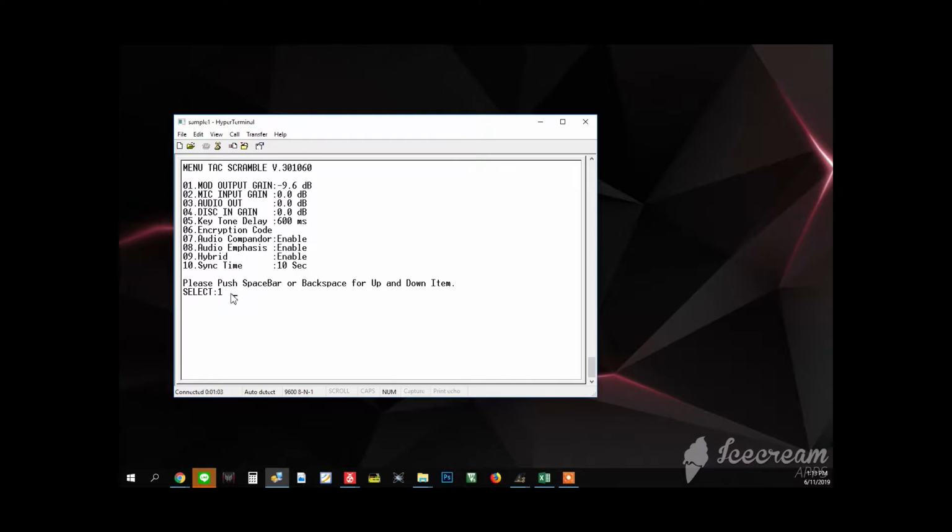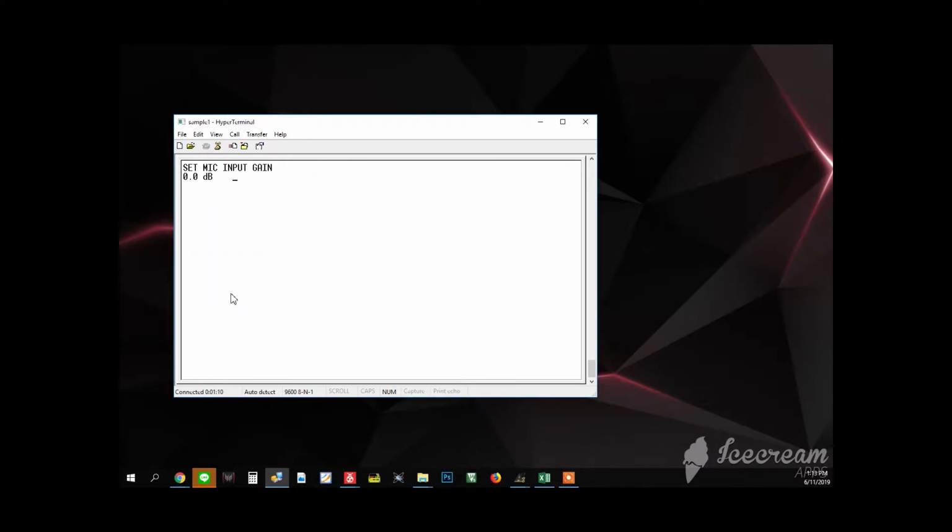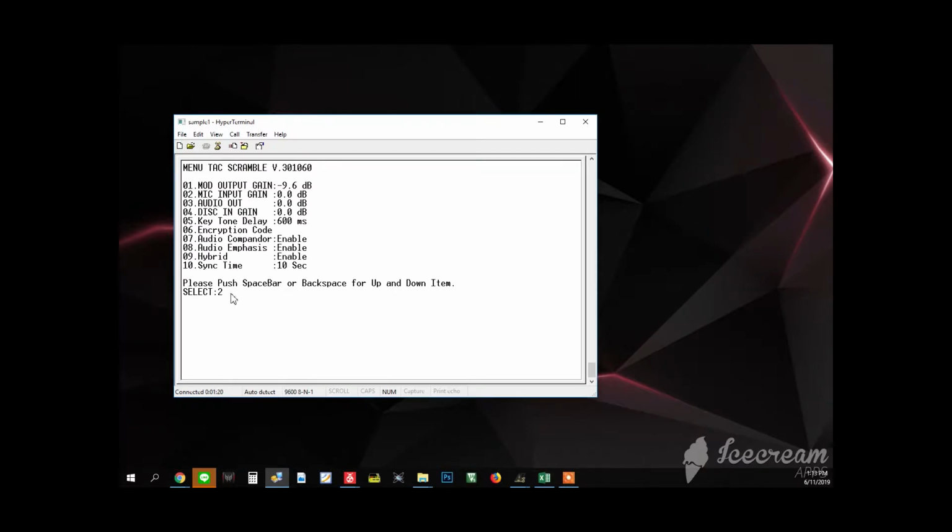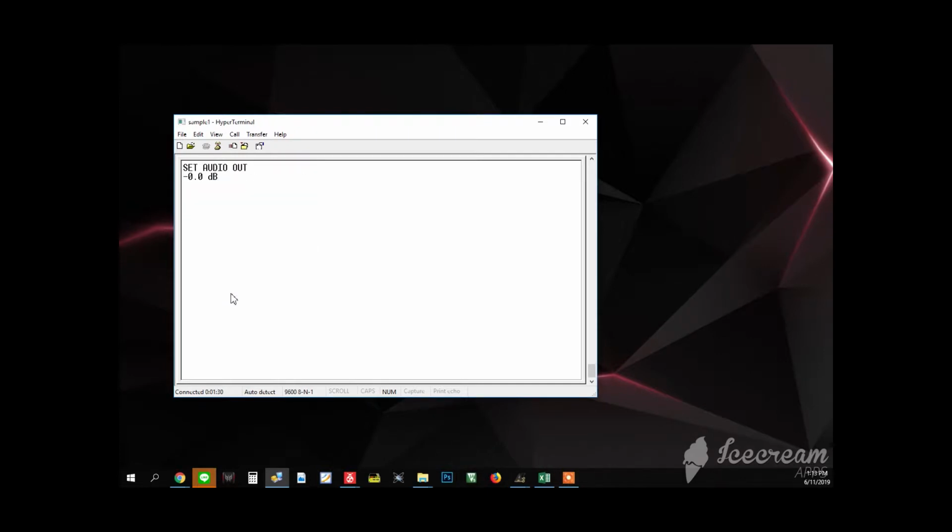The second is mic input gain. You can select it here by space bar, and after that press enter. Set mic input, the default is 0.0 dB. After that save it by enter, and select the third item by space bar, which is audio out, and press enter. Set audio out, the default is 0.0 dB. After that press enter.